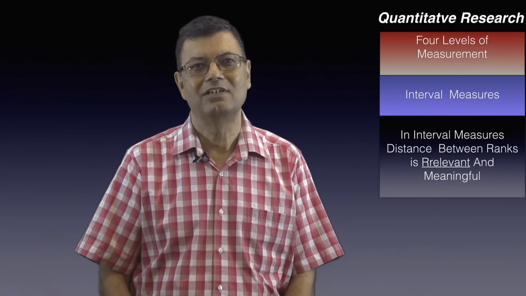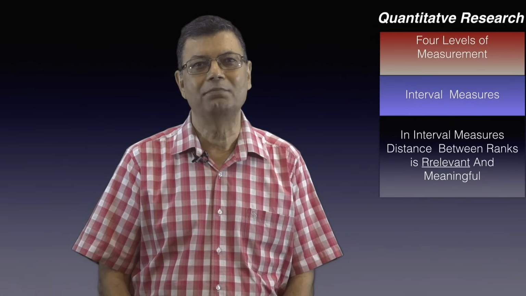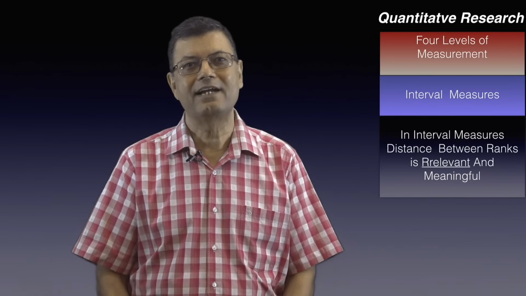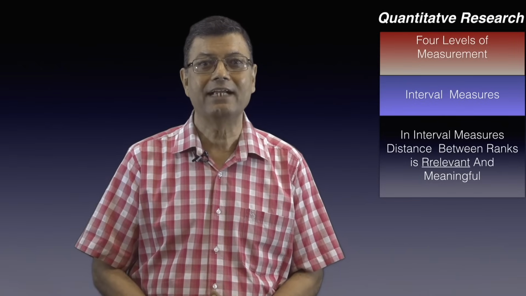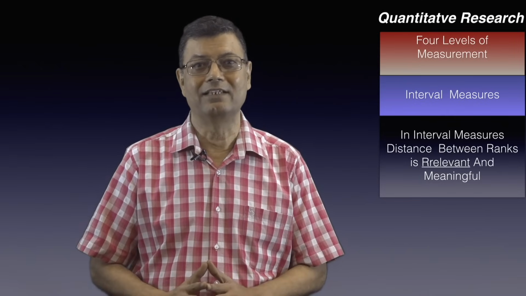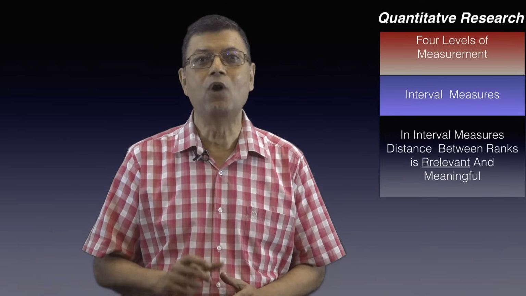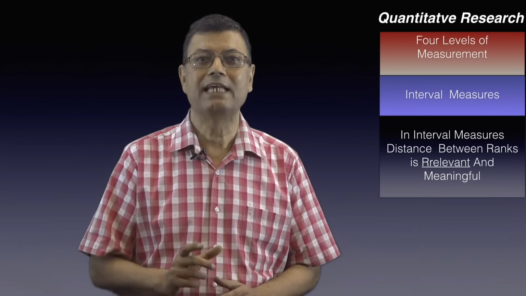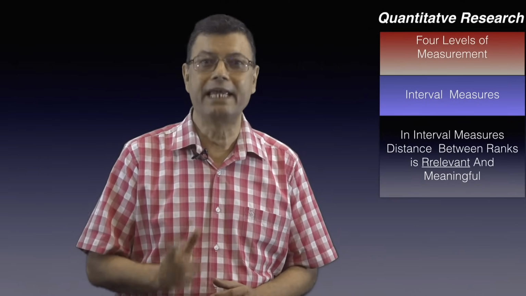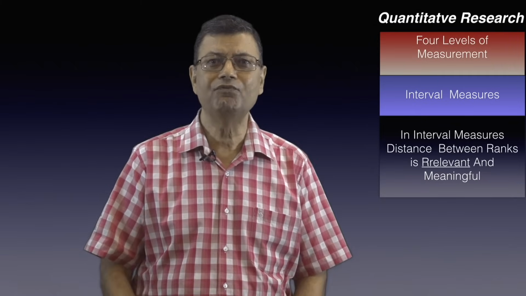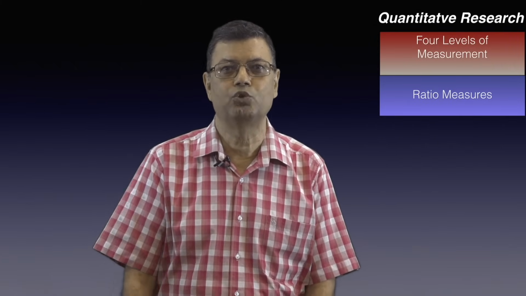When comparing two people in terms of an interval variable, we can say that they are different from each other. This is nominal, and that one is more than the other. This is ordinal. In addition, we can say how much more, and when we can say how much more, then it becomes interval scale measure. The fourth and the most accurate and refined level of measure is ratio measure.